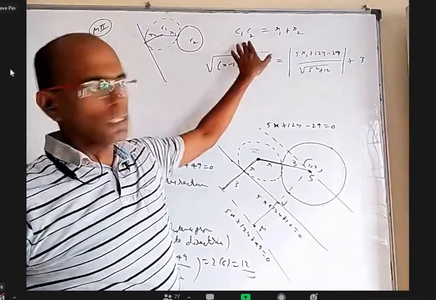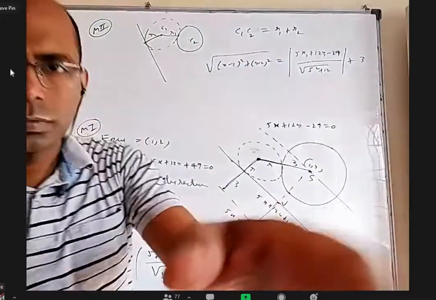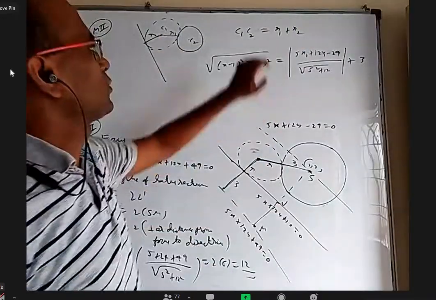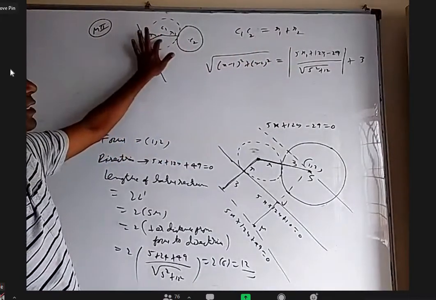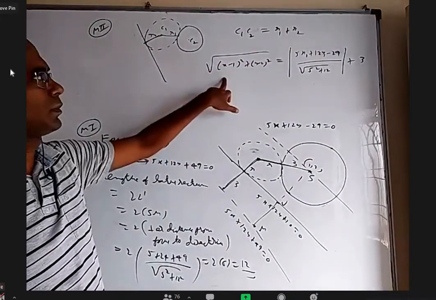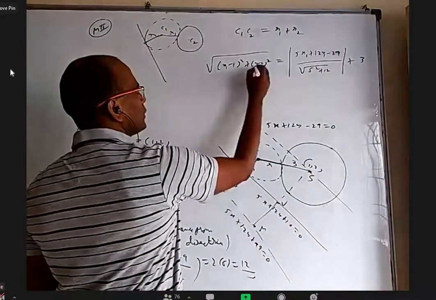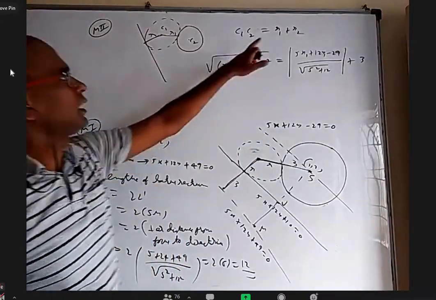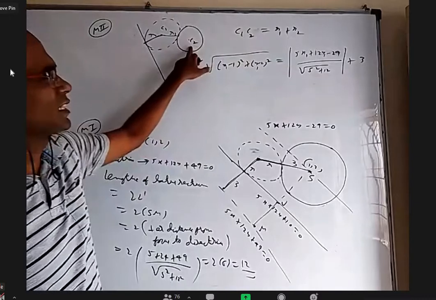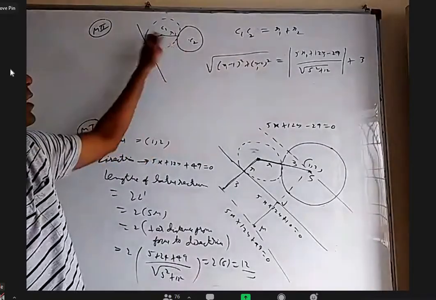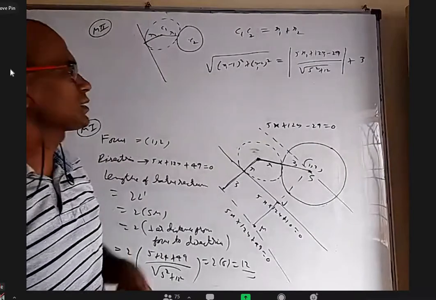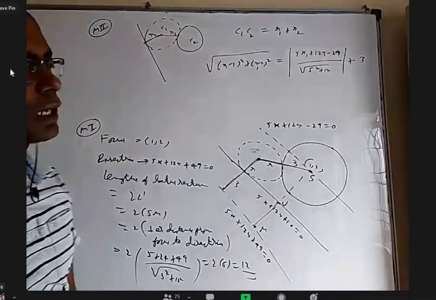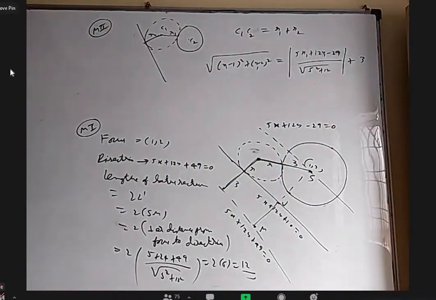So for two circles to touch externally, C1C2 is R1 plus R2. C1C2 is the distance between the centers. I took the center as x1, y1. Okay, that is this step. Next, R2 is already known; the radius of this is 3. R1 is what? From the center, the perpendicular distance to the line is the radius. There is a mod. Why we are getting two answers here is that when you remove the mod, whether plus will come or minus will come. If you know that, then no problem.